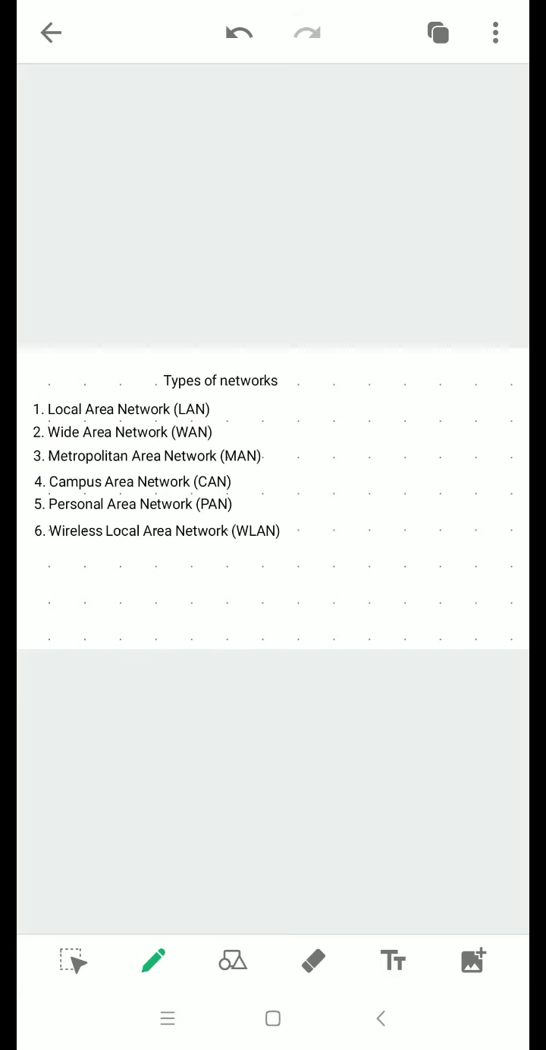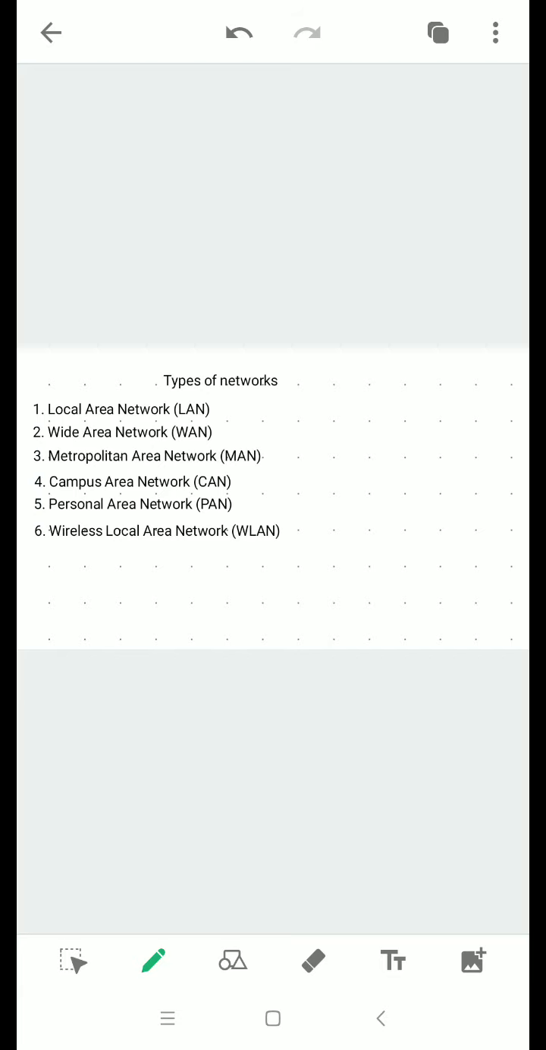Next is personal area network, PAN. It connects the computers which are in a close range, that is not more than 10 to 15 meters of distance. So various devices can be connected like personal computer, laptop, printer, fax, mobiles, such that these devices are not more than 10 to 15 meters apart.